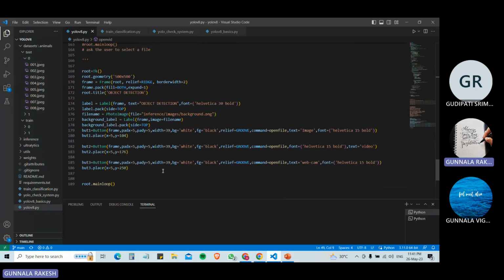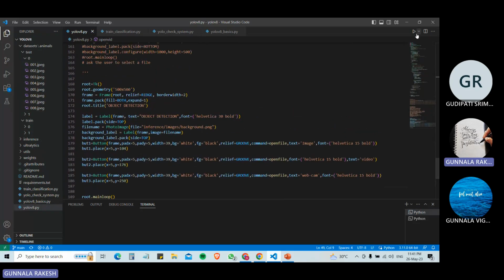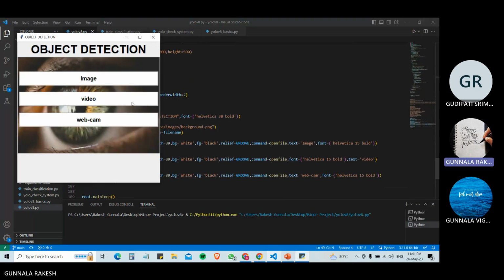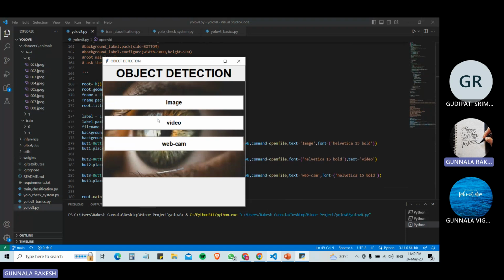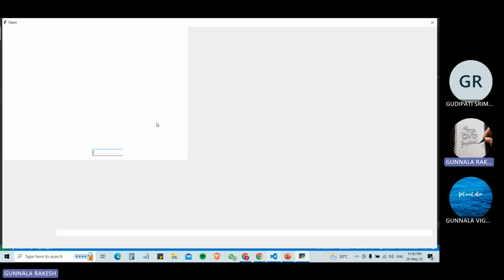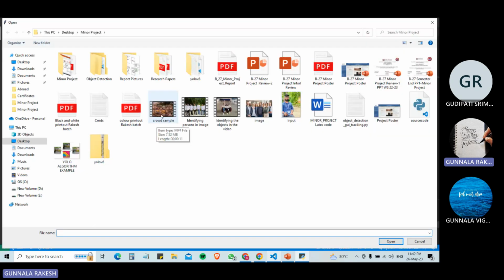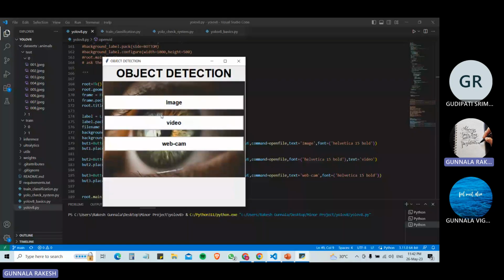Now we'll show the implementation part. We'll run the program now. The program is running now. This is the object detection GUI. From here, we will take the video. Click on video. If you click on the video, it will ask for the input. We are taking the crowd sample as the input video. Now the input has been taken with the code. Now it is running in the background. It will show the output.